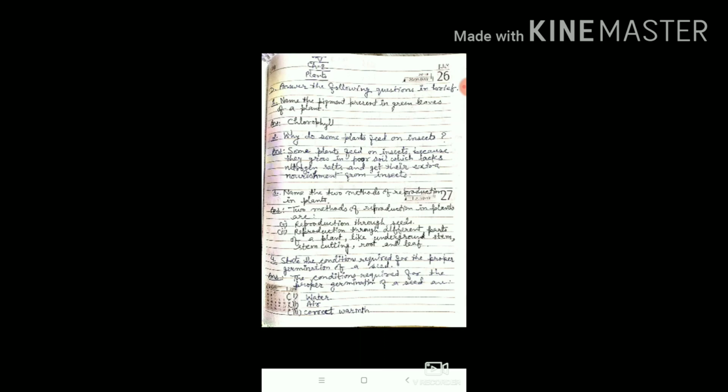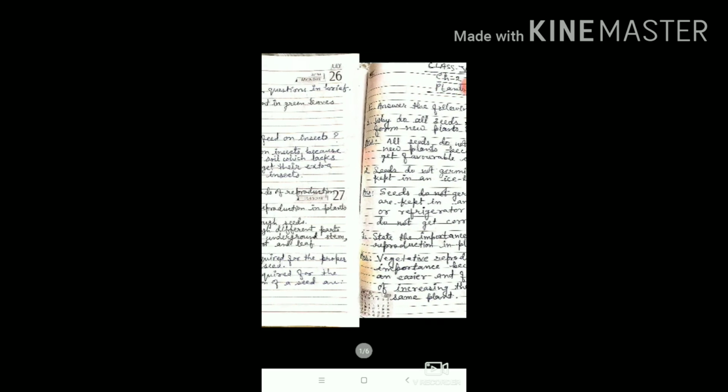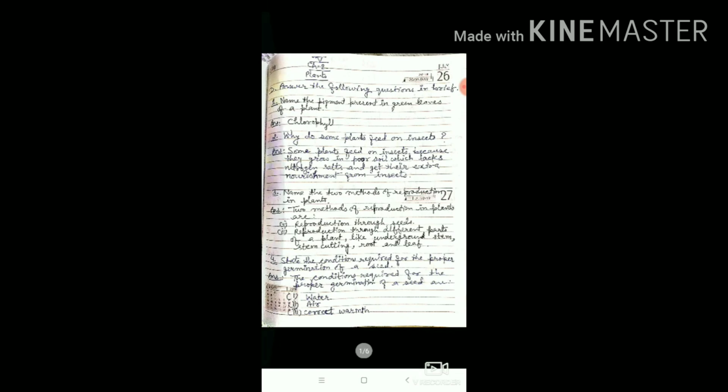Now I am going to move to the next question. This is the answer of D1, 2, 3 and 4. Now the question number 5. Name 2 plants that reproduce through stem cutting.